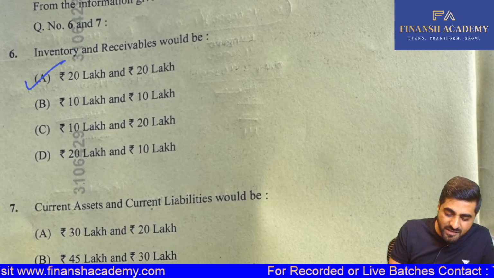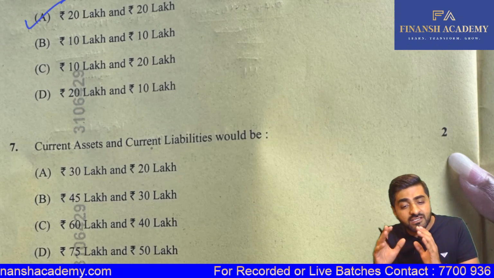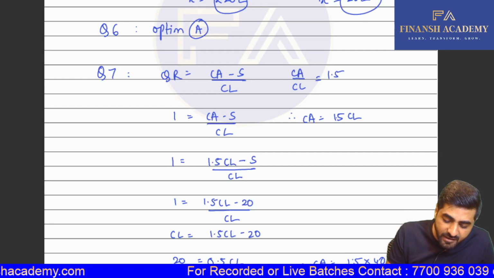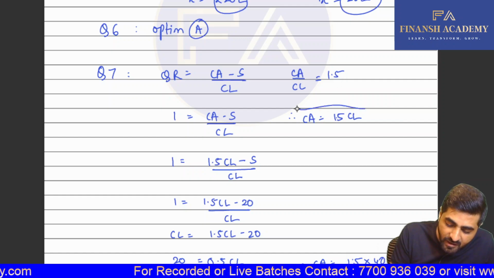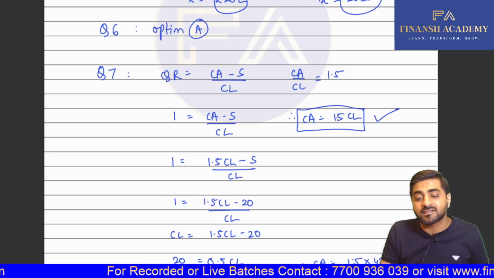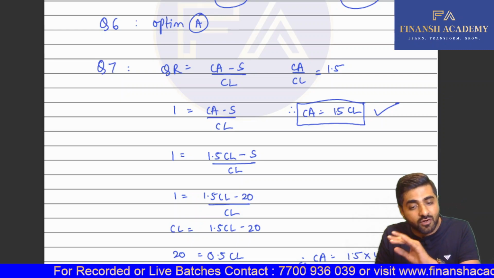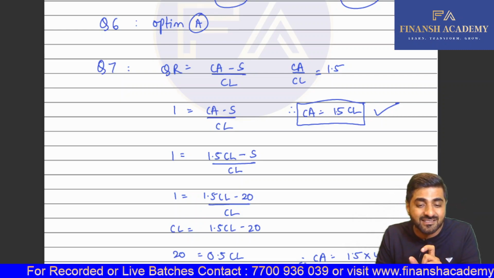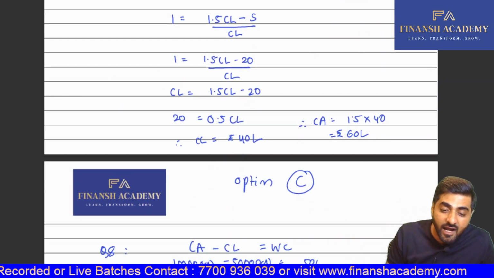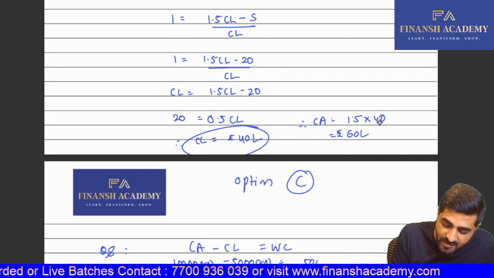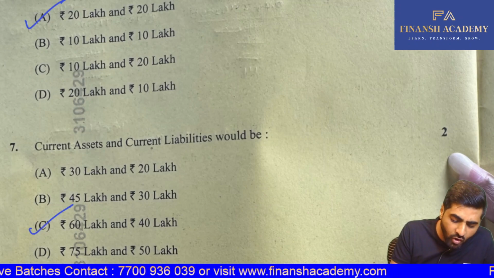For your next question, slightly tricky. Your current assets and current liabilities we have to calculate. We have the current ratio available and we also have the quick ratio available. With the help of current ratio, I have established that current assets is 1.5 current liabilities, and we have your quick ratio available. So I've substituted my current assets as 1.5 current liabilities there, and based on that, I've got my current liabilities as 40 lakhs and my current assets as 60 lakhs, which is nothing but your option C.